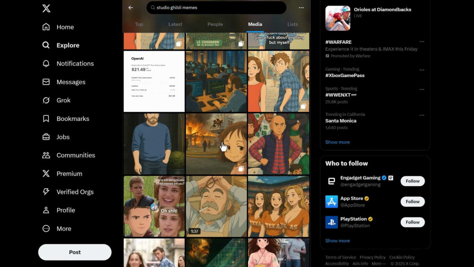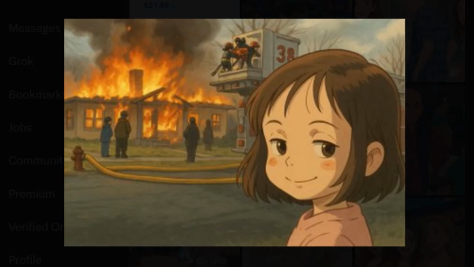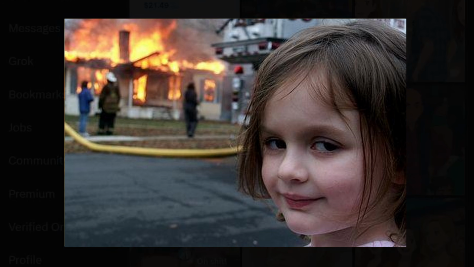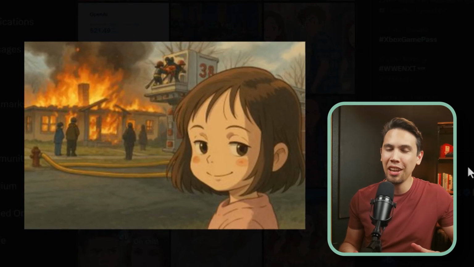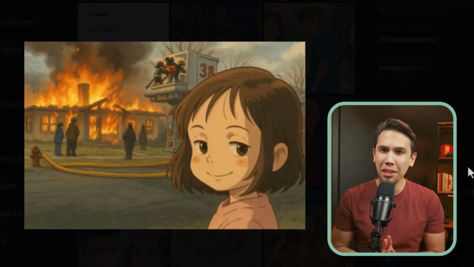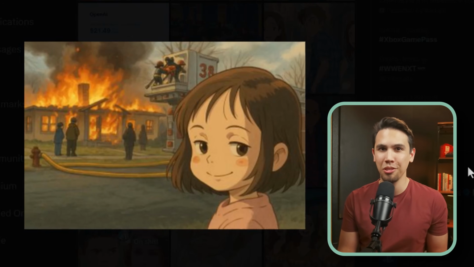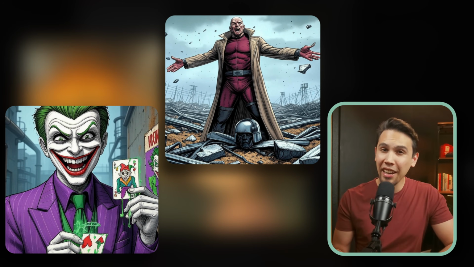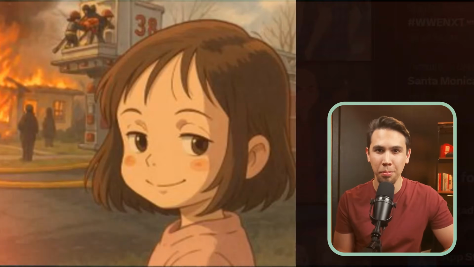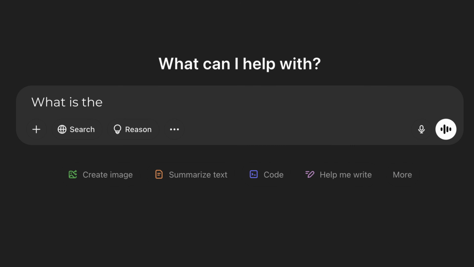And that's when I saw Disaster Girl in this newly animated art style. I was super impressed. I mean, look how the art style is still able to capture that mischievous smile. Seeing that meme in this new light made me think of it in a whole new way. It made me think it deserved an origin story. She's basically now the next Joker or Magneto, and I needed to craft an origin story deserving of that evil smirk. I started simple. What is the art of creating a 4-panel comic strip?